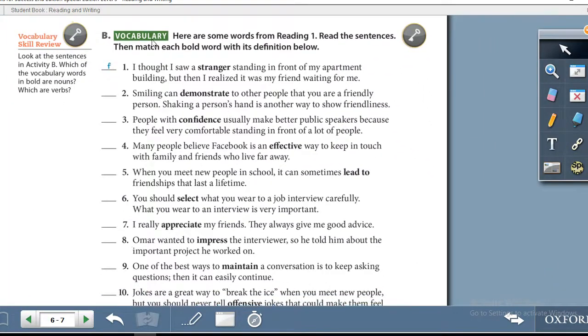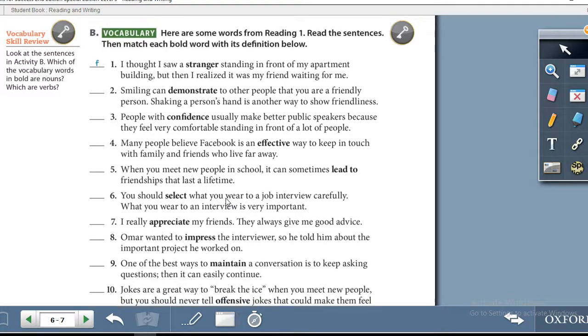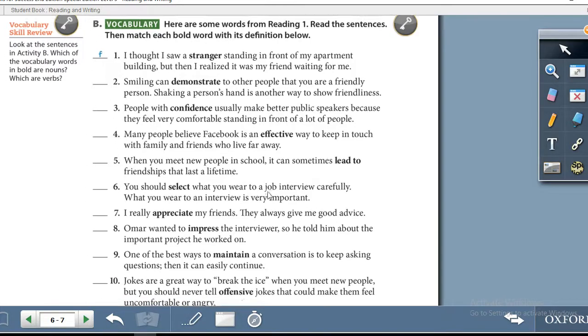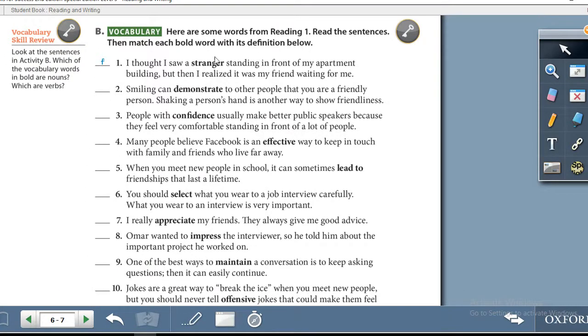Exercise B, vocabulary. Here are some words from reading 1. Read the sentences, then match each bold word with its definition below. So in this exercise, they have given you the definitions. You have to take only the alphabet and write it in the correct number. As you can see, the first one is done for you. They have written F next to number 1. So that is an example on how to do the exercise.